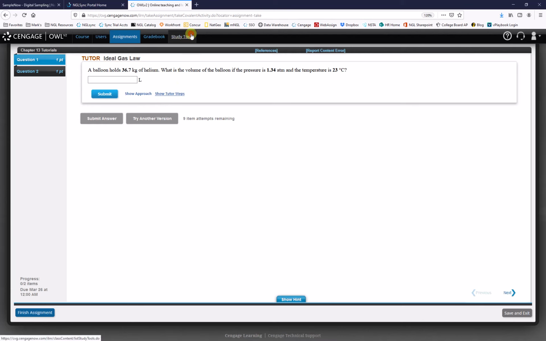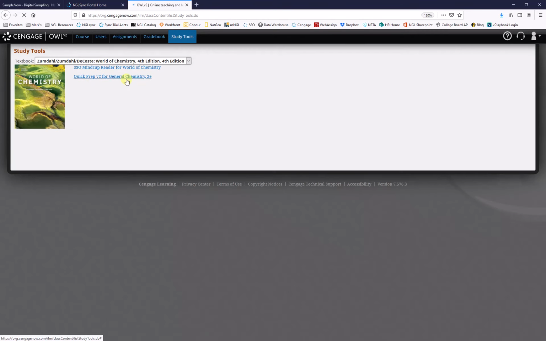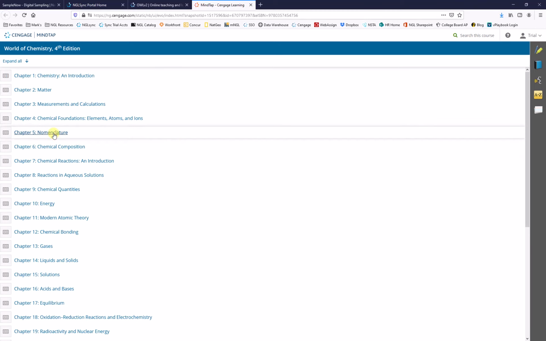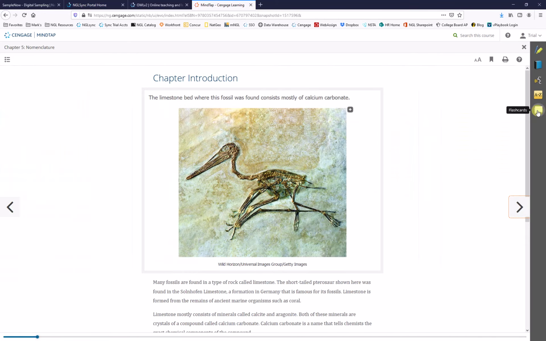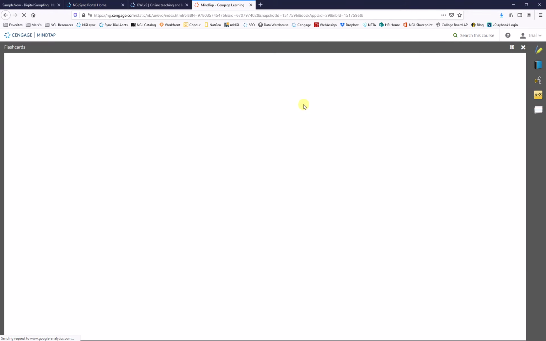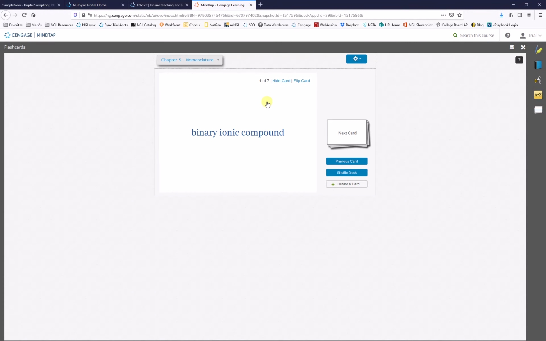In the study tools, there is also access to the full ebook version of World of Chemistry, so students can read the entire text from within the OWL platform and have the entire text read aloud to them with a read speaker feature. That's this icon here. And there are flashcards built in to each chapter as well. Students can make their own if there are terms that they are not familiar with. So this has 7 flashcards incorporated, and students can make their own.